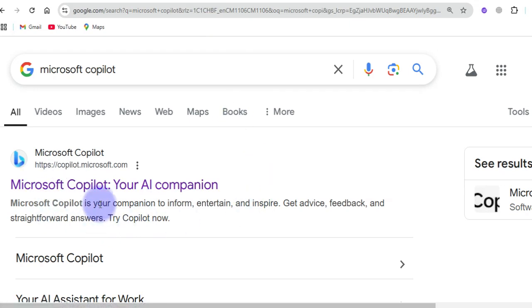It looks like this from the front URL. You can see Microsoft Copilot, copilot.microsoft.com. With this AI tool, it is your companion to inform, entertain and inspire you.